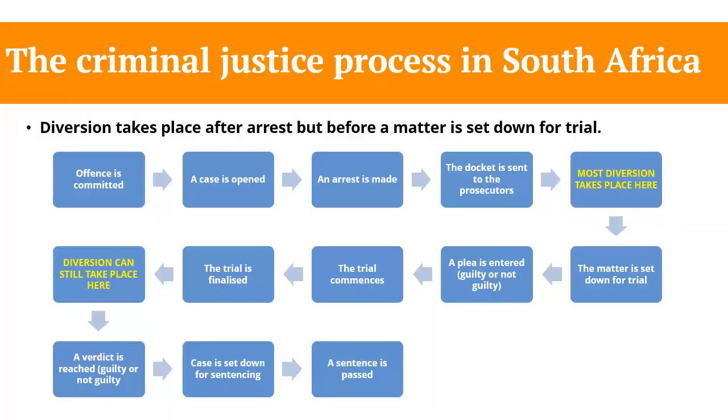The criminal justice process in South Africa. Diversion takes place after arrest but before a matter is set down for trial. Offense is committed. A case is opened. An arrest is made. The docket is sent to the prosecutors. Most diversion takes place here. The matter is set down for trial.